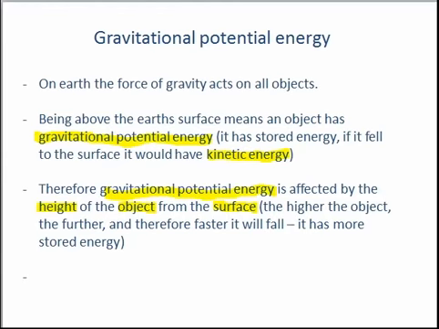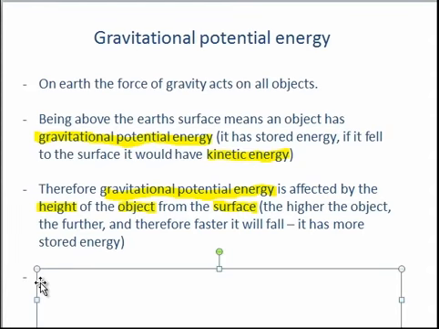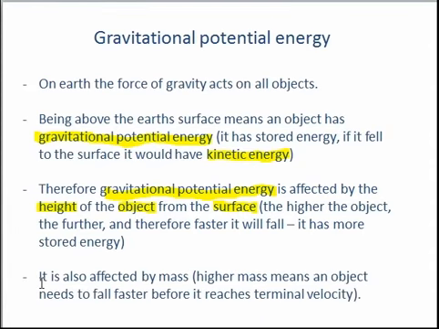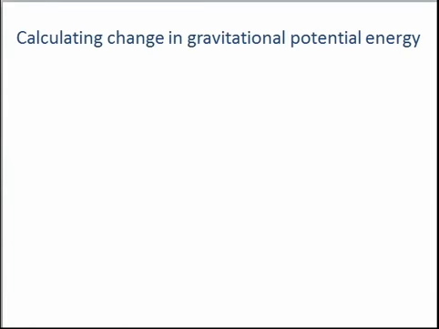But we also talked about in the previous video about falling the effect of mass, because the higher mass means it moves faster before it reaches terminal velocity. So if something has a higher mass, it's going to fall at a faster speed and therefore has more potential to release this kinetic energy, and so has a higher gravitational potential energy. So we need to think about the height, the mass, and gravity when doing questions about gravitational potential energy. And this is factored into the calculation which involves gravitational potential energy.